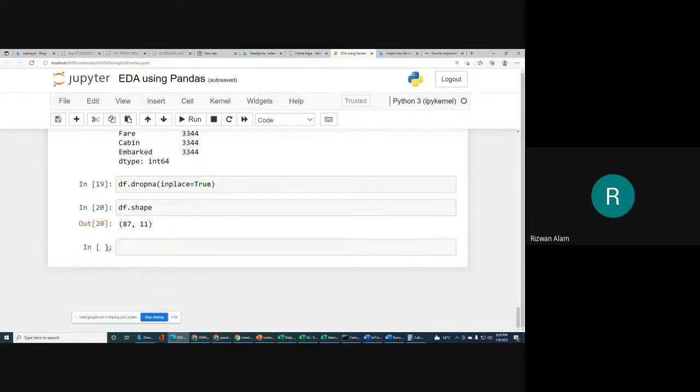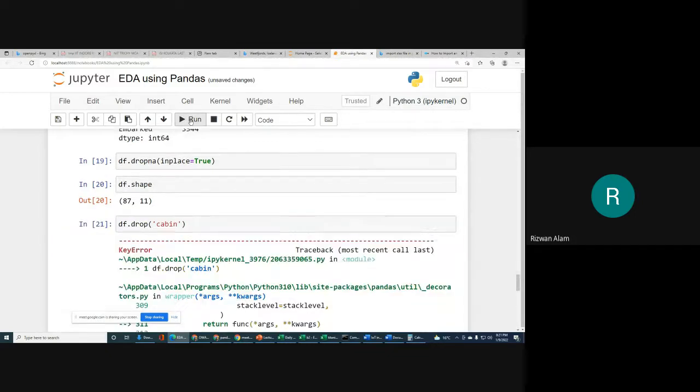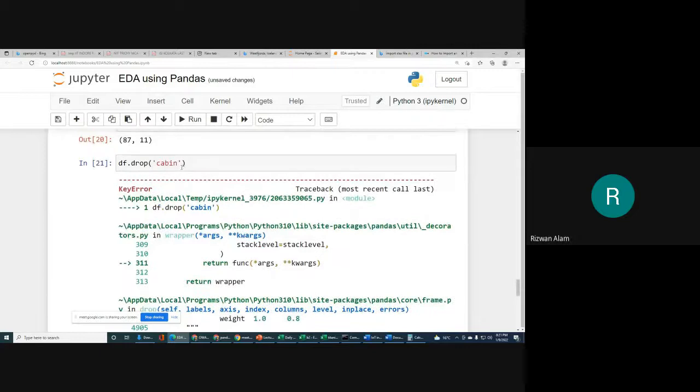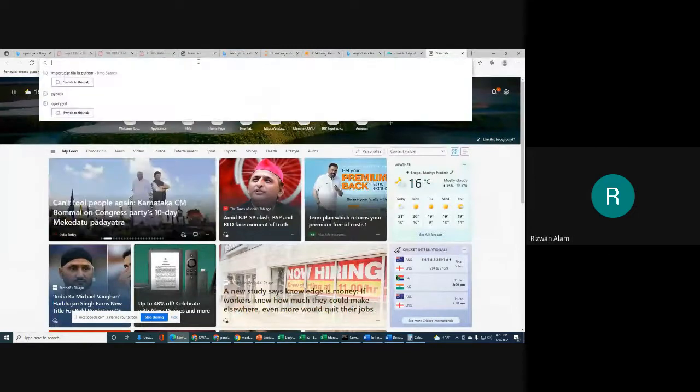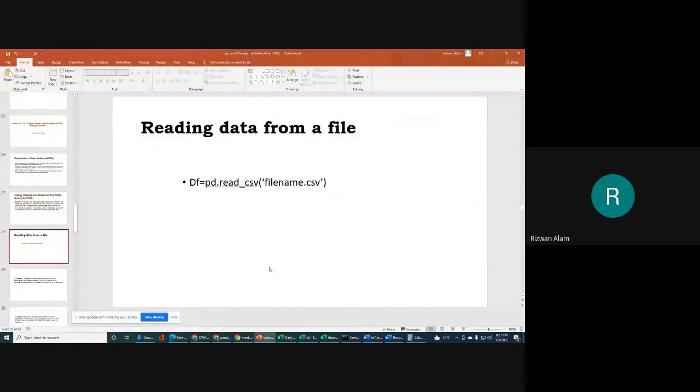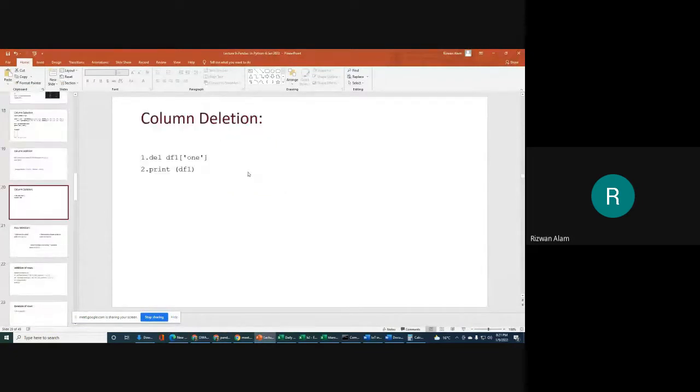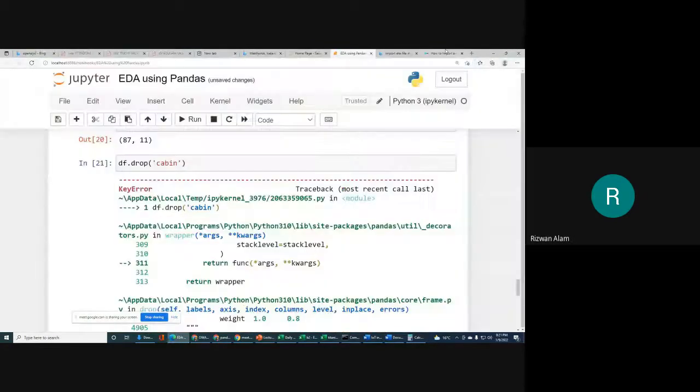So now we want to drop this column, df dot drop, and the column name is cabin. Let me check how we can drop a column. I think we have discussed this thing yesterday also, no? So we can check in that. How to do column deletion? Simply we can write del, or pop we can use. Okay, that's fine. So we will use this del function, or pop also we can use.